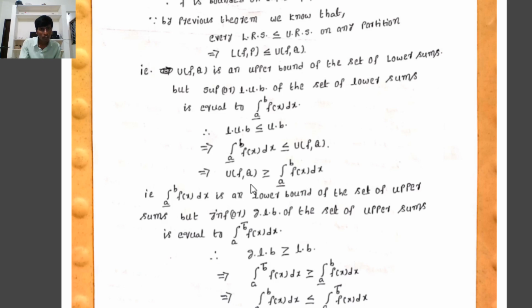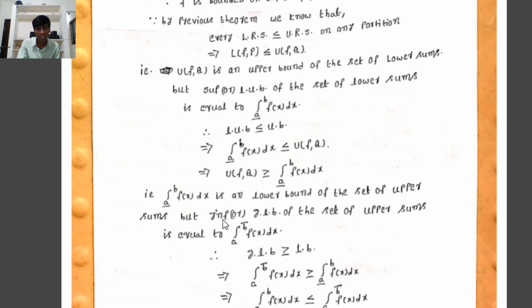Suppose f(x) is greater than or equal to k, where k is one lower bound. Therefore, by definition of lower bound, the lower integral is a lower bound of the set of all upper Riemann sums.